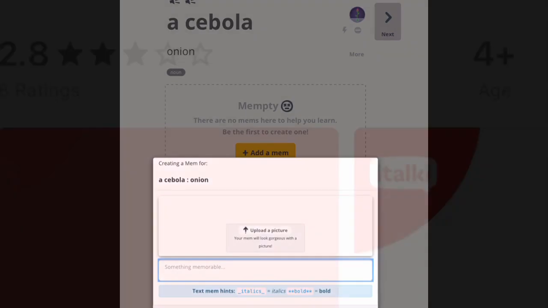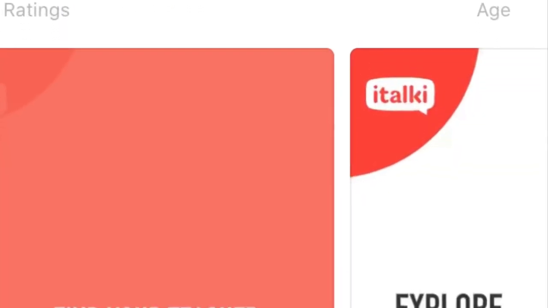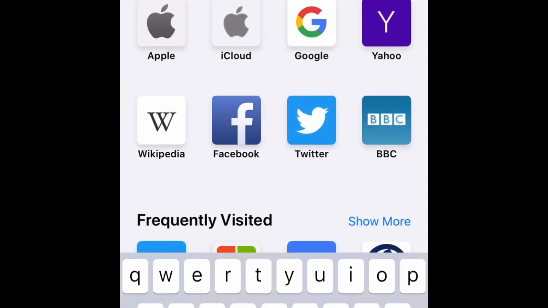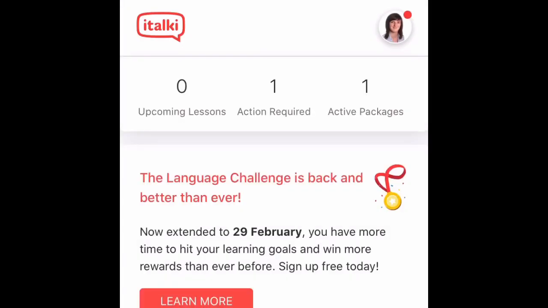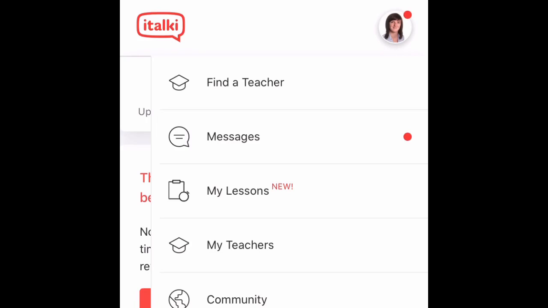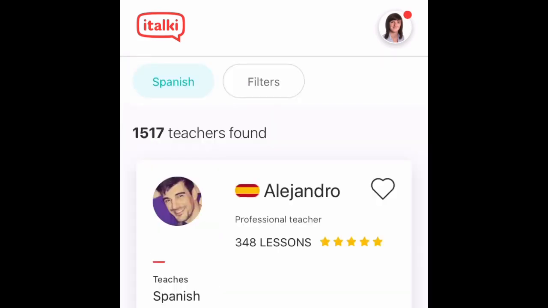The last one I'm going to look at is iTalki. You do need a bit of money for this, but not that much. This is where you can find a tutor online from any country. As you can see there, I'm looking for a Portuguese teacher, so I just type in Portuguese, and then I can add in some filters.